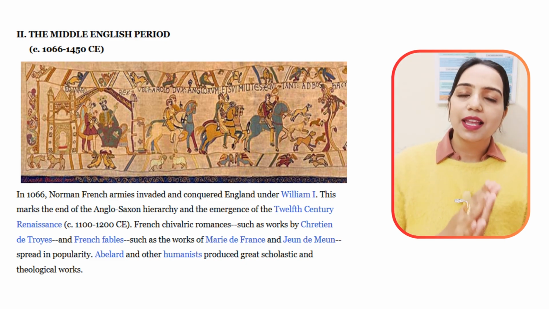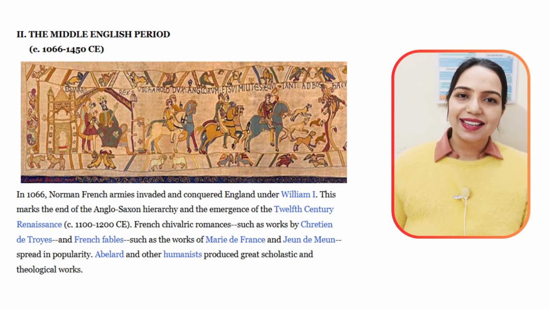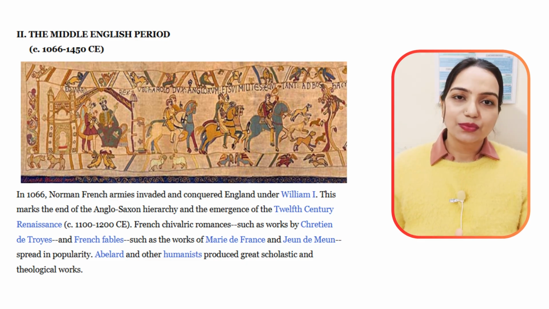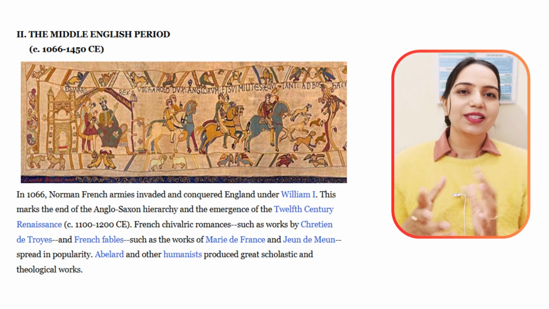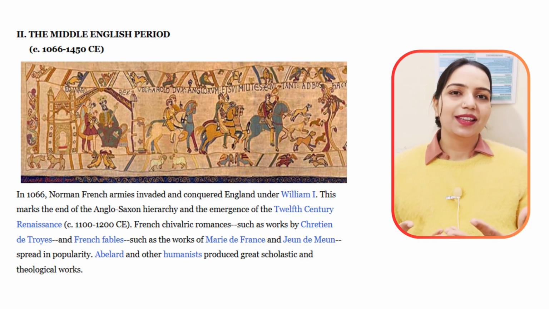But how did this Anglo-Saxon period end? So around 1066, there was a king, Edward the Confessor, who was very old and without a child. So he was about to die. And now the question arises, who will be the next king?